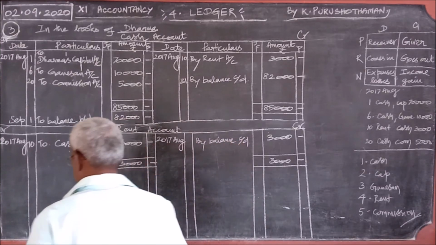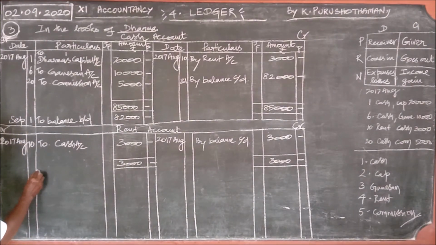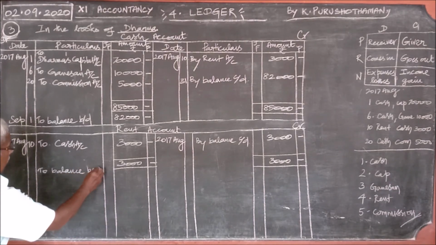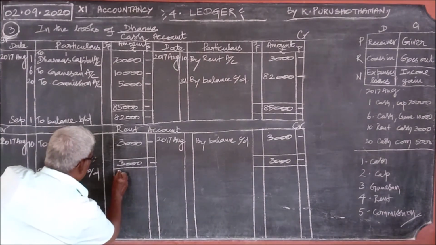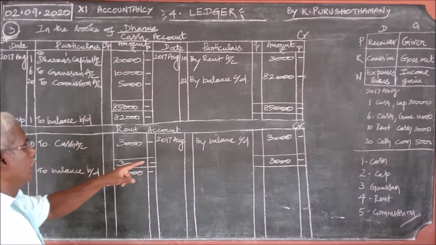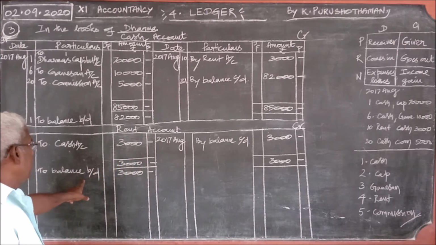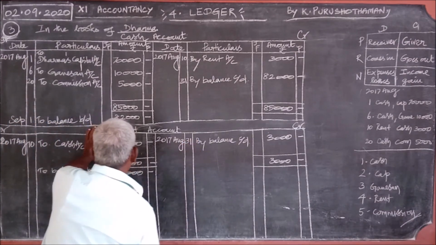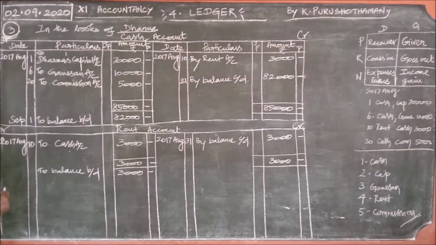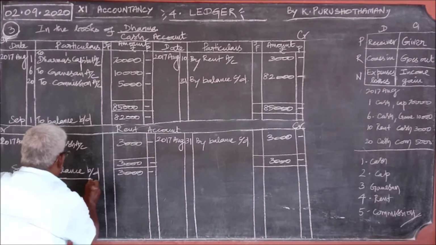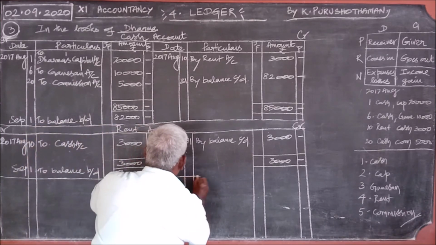On the opposite side, balance brought down, the same amount. Whatever amount you write for carried down, the same amount should be repeated for brought down also. For carried down, the last date of the month, 31st, and for brought down, next month, the first day, September 1st. And with this, the ledger is over, we shall pass on to the fifth ledger.